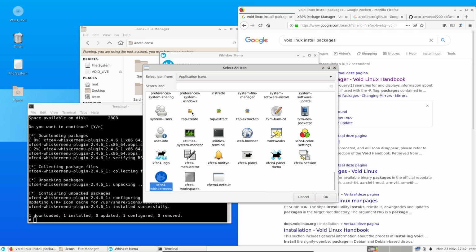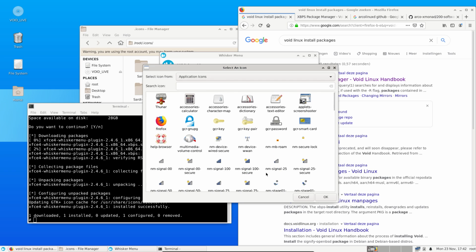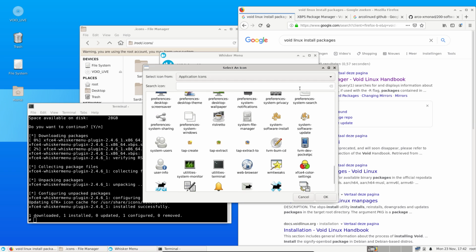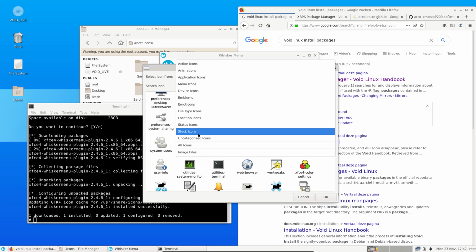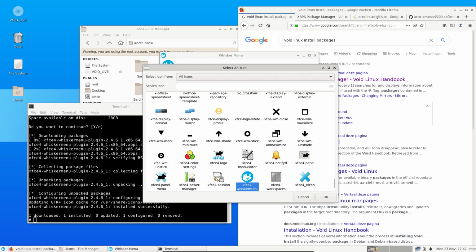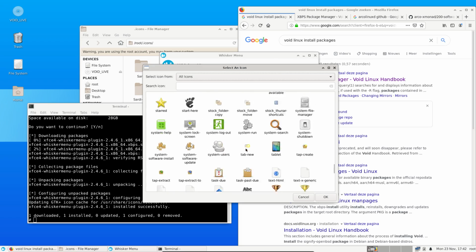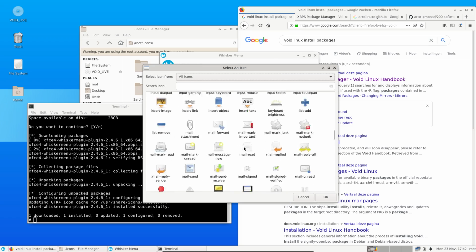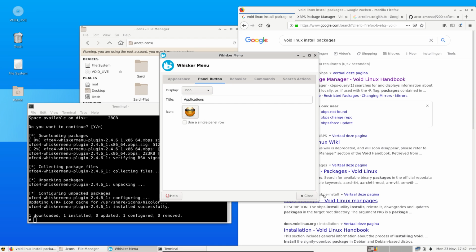We don't really like that particular icon. Well, I don't like that particular icon. So you can have a look at other icons, but none of them are good. Here are other icons, right? Status icons, stock icons, all icons. And choose one that you like. Anything is better than this one. Haha, face cool. Okay, close.